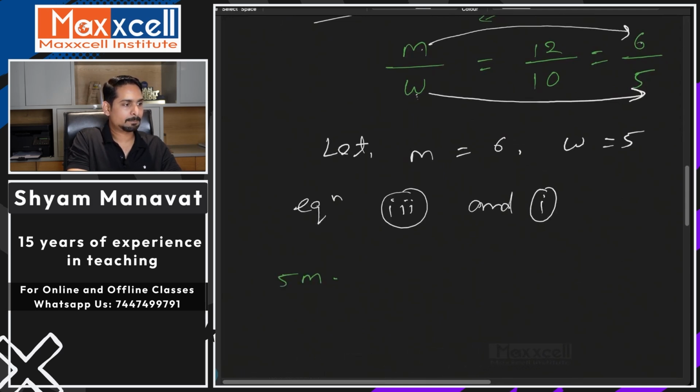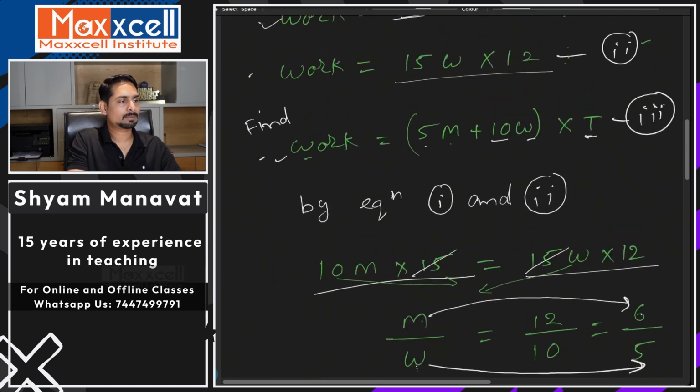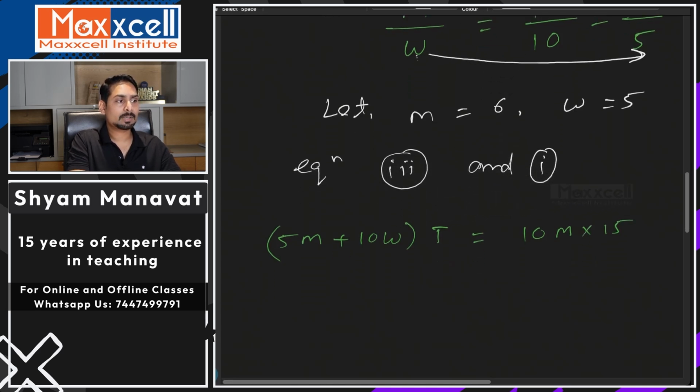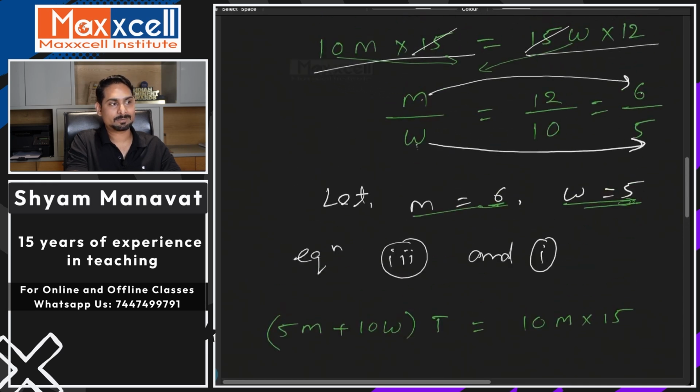5m plus 10w into t equal to 10m into, what was that? 15, correct. 10m into 15. Now I will substitute the value of m as 6 and w as 5, which I have got by solving equation number 1 and 2, right?